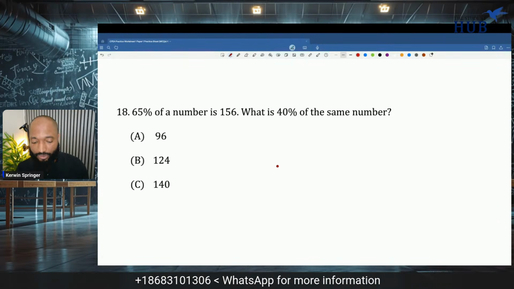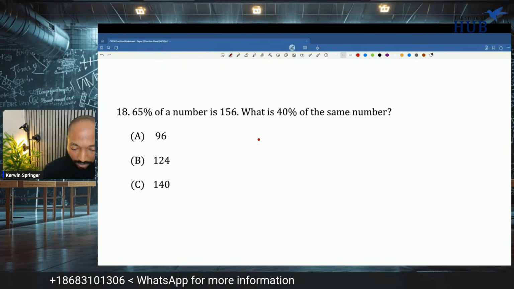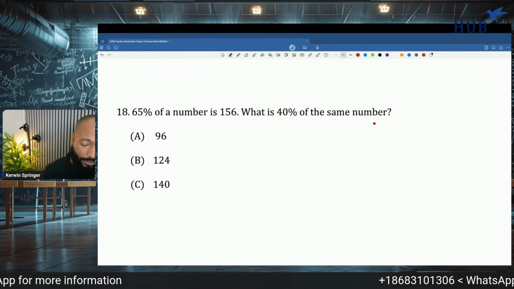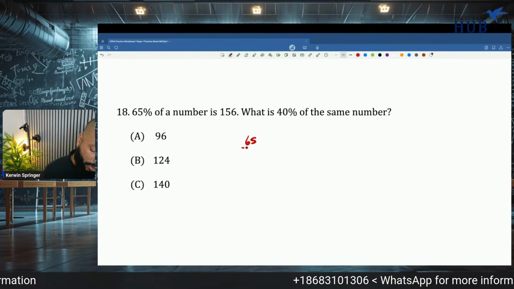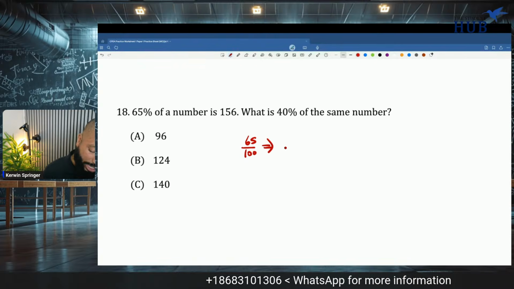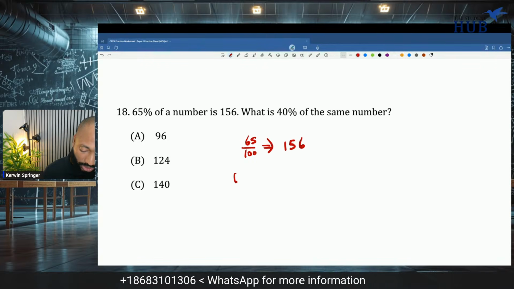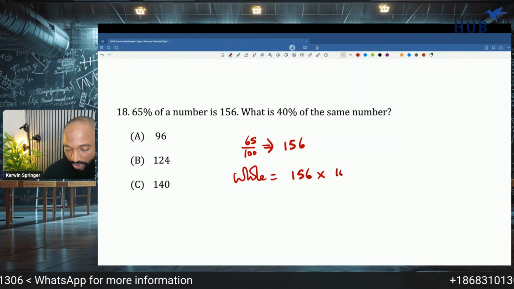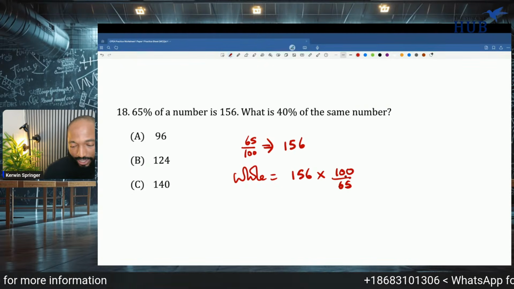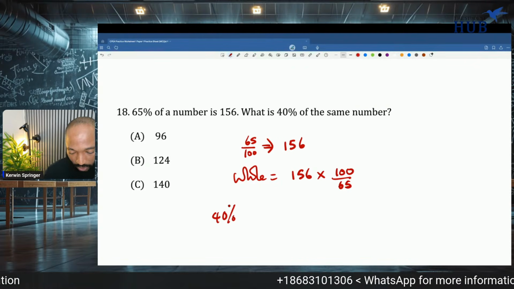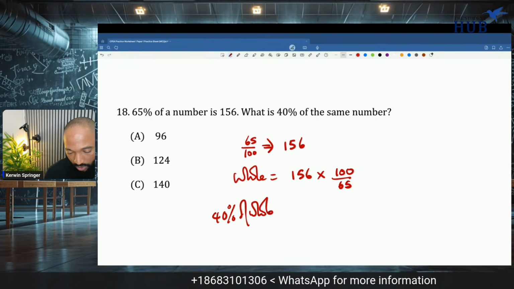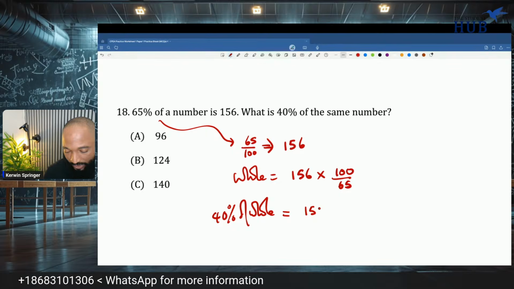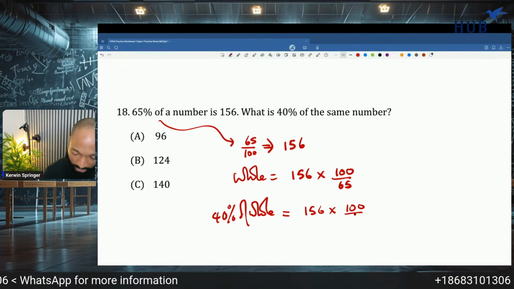65% of a number is, once again, percentage represents number. What is 40% of the same number? So I can say 65 over 100 represents 156. So the whole is 156 multiplied by the reciprocal. And then 40% of the whole, because this is 65%, right? Is going to be 156 multiplied by 100 over 65.